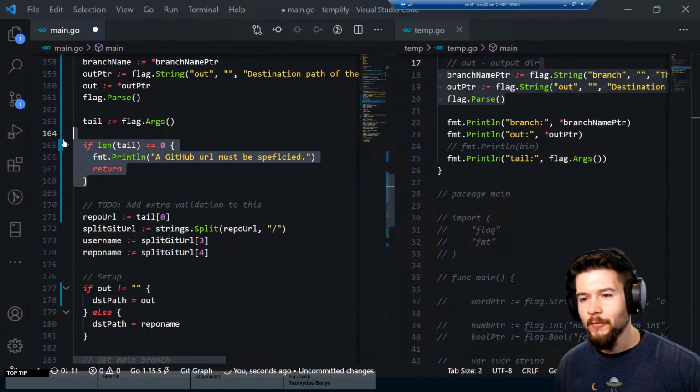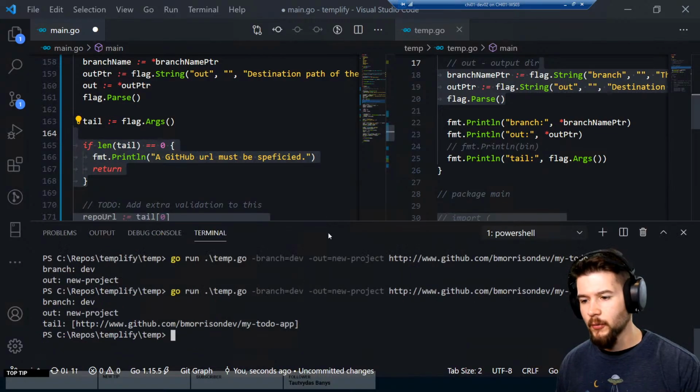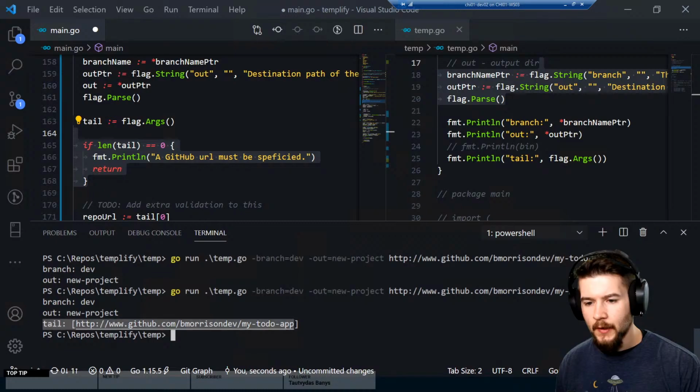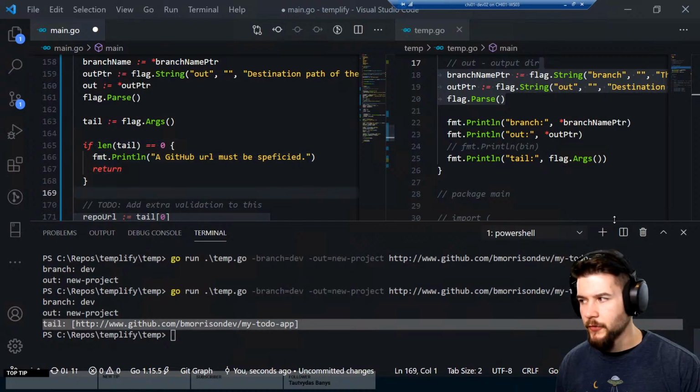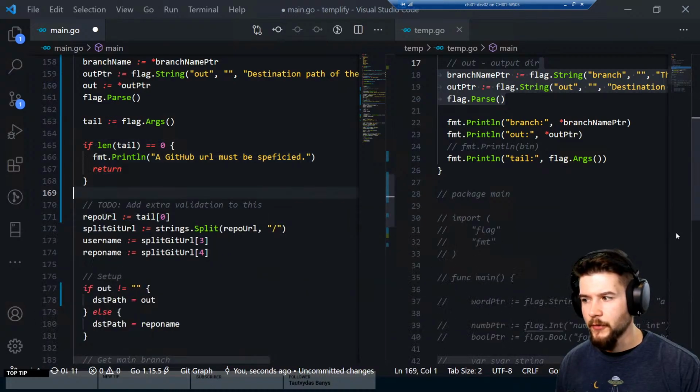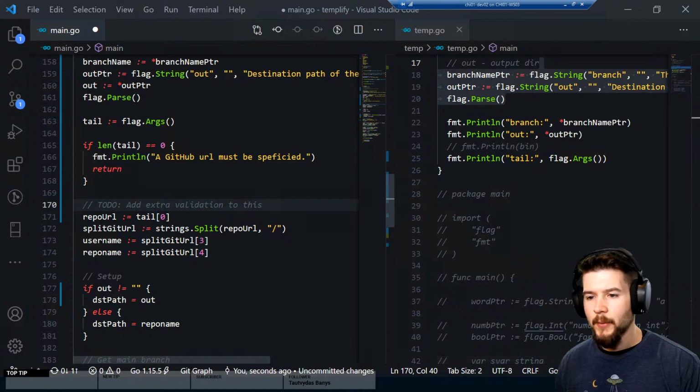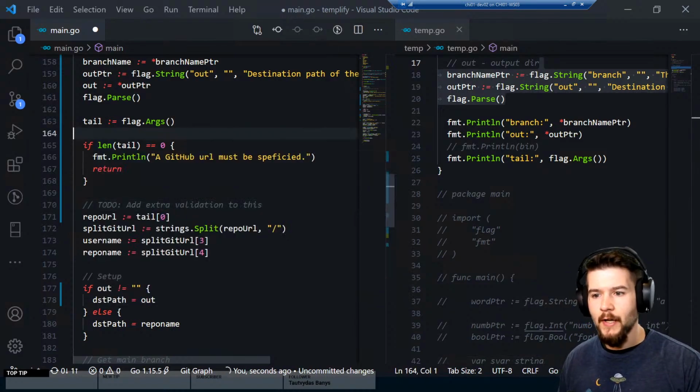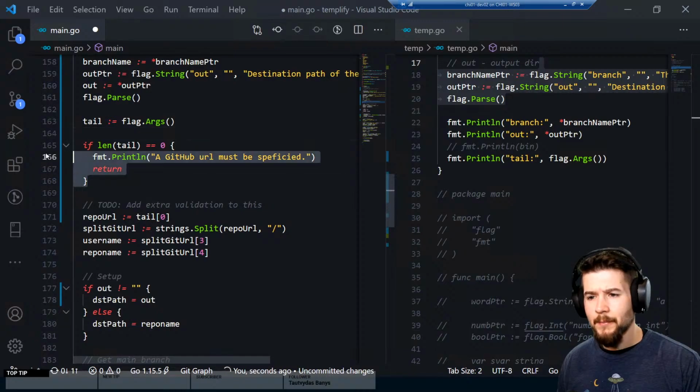Anyway, with our new updated logic, first we're checking the tail, so basically whatever comes after us. If I open this up, you can see tail is an array of strings, or I guess it's called something different in Go. It's not an array, I can't remember what it's called, but it's essentially an array as I understand it. So if that's empty, then we're just going to bomb out of the program.